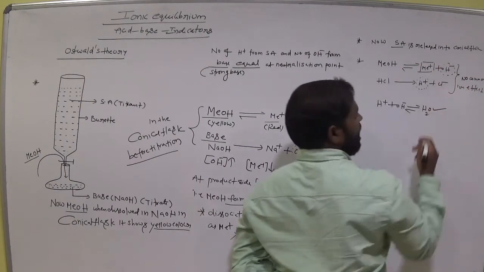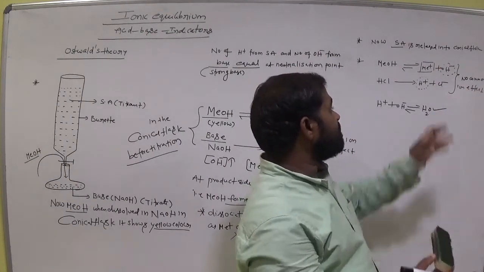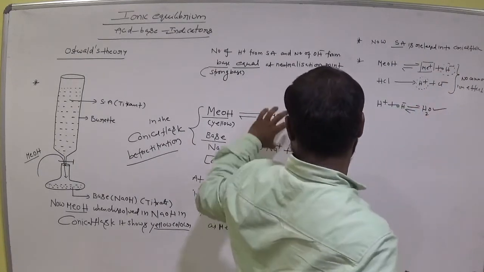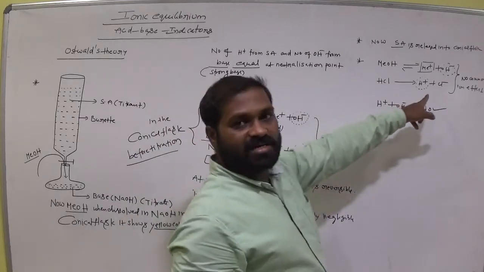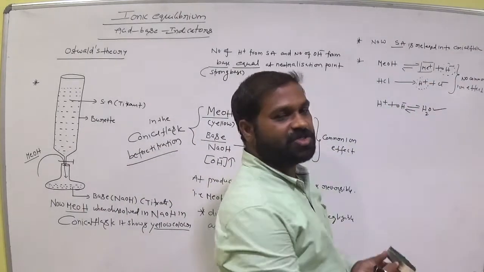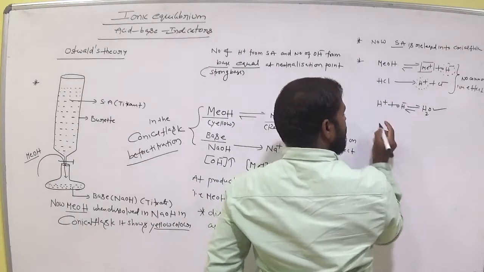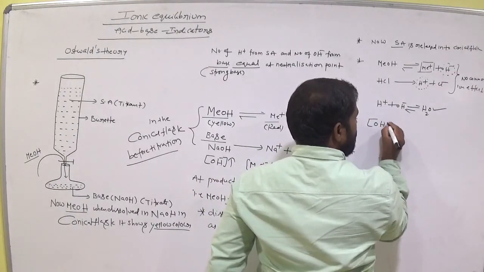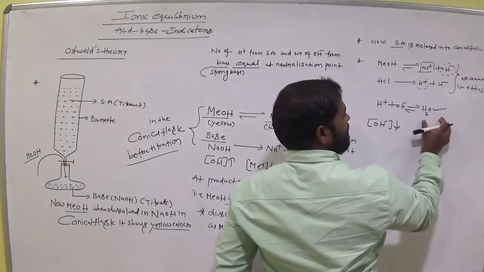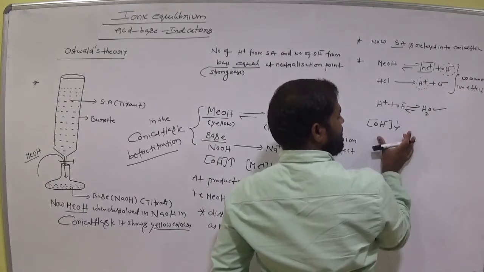Is there any two H plus or two OH minus in this? No. No common ion effect like this. Here two OH minus, here not there. So this OH minus and H plus interact and form H2O. In this way OH minus ion concentration decreases, or not? So OH minus ion concentration decreases by this H plus, am I right? So it becomes water.